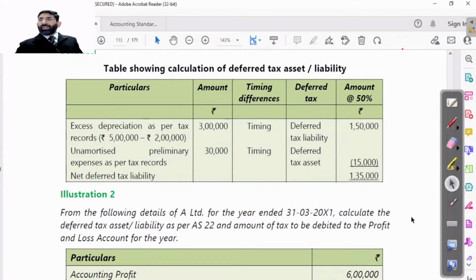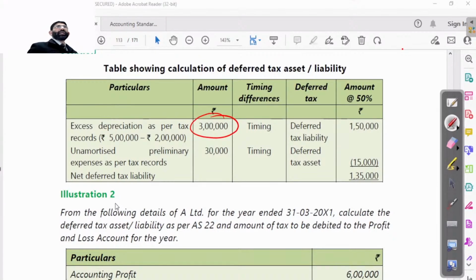So due to timing difference, here 3 lakh will be the change in the profit. Due to this change in profit, obviously your tax will also change. Now, what is the actual position? Whether your accounting income is less or taxation income is less.